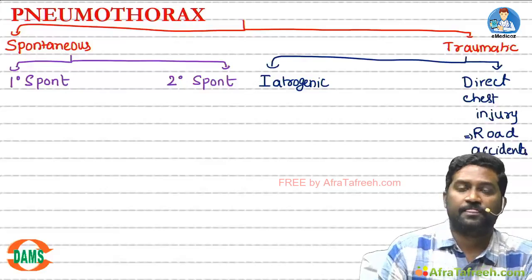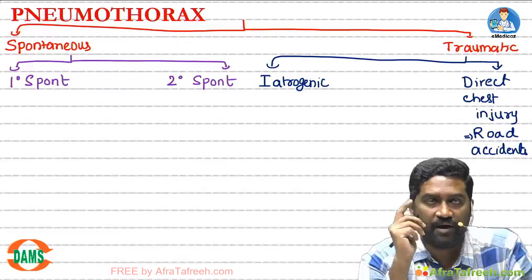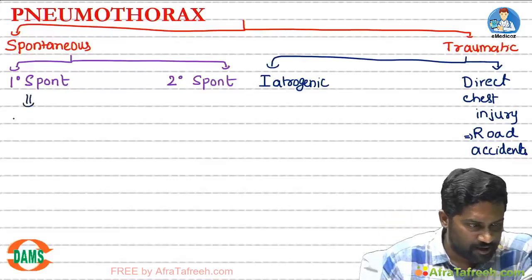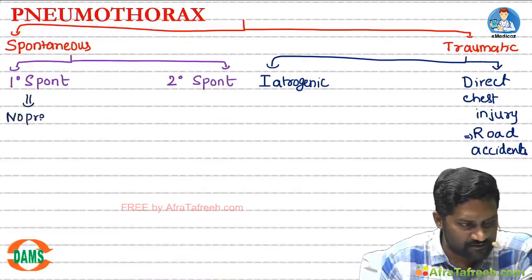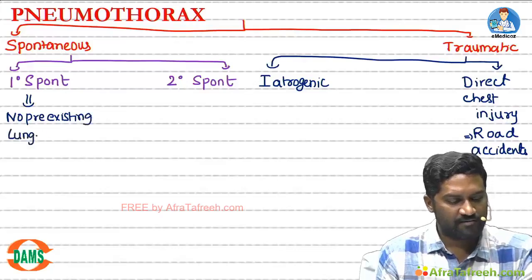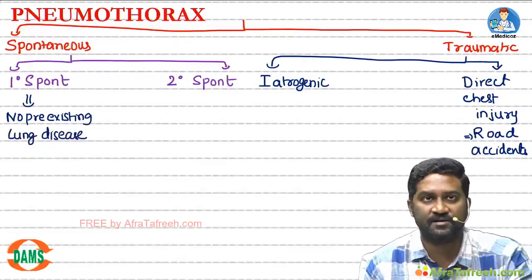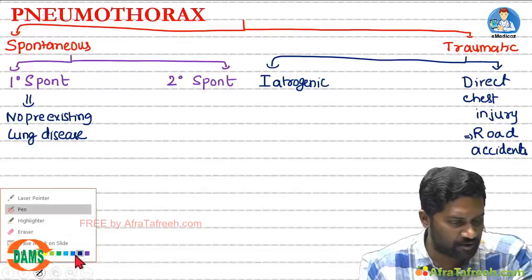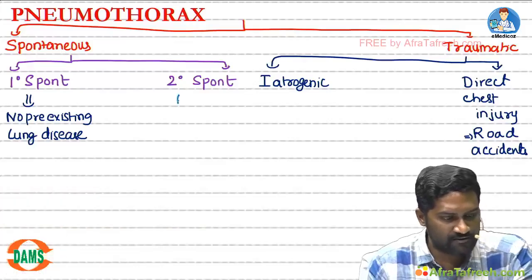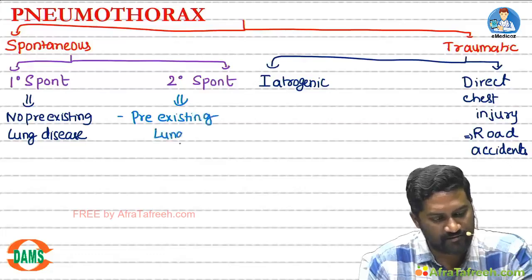Now let us see the medical causes. Primary spontaneous, secondary spontaneous and iatrogenic. Primary spontaneous: there will be no pre-existing lung disease. Patient will not be having any pre-existing lung disease, but still he develops pneumothorax. Exact mechanism is not known. Coming to secondary spontaneous pneumothorax, there will be a pre-existing lung disease resulting in pneumothorax.